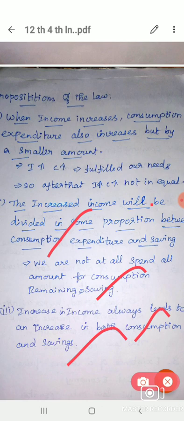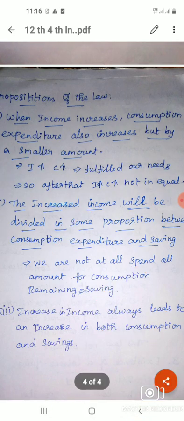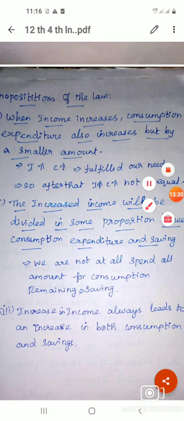So these are the propositions of the law. Up to this we have completed. The next topic we will discuss in the next class. Today we completed up to the propositions of the law. Thank you.